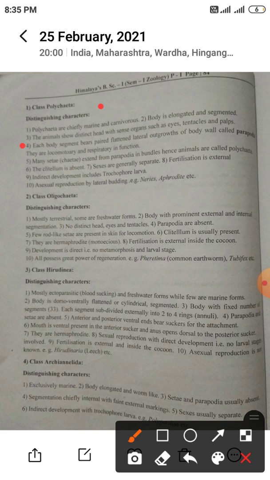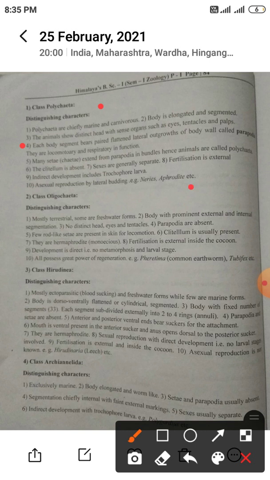Polychaeta animals contain a head with sense organs such as eyes, tentacles, and palps. Tentacles means flexible mobile organ. Each body segment bears a pair of flattened lateral outgrowths of the body wall called parapodia. The function of parapodia is locomotion. Para means beside and podia means feet.